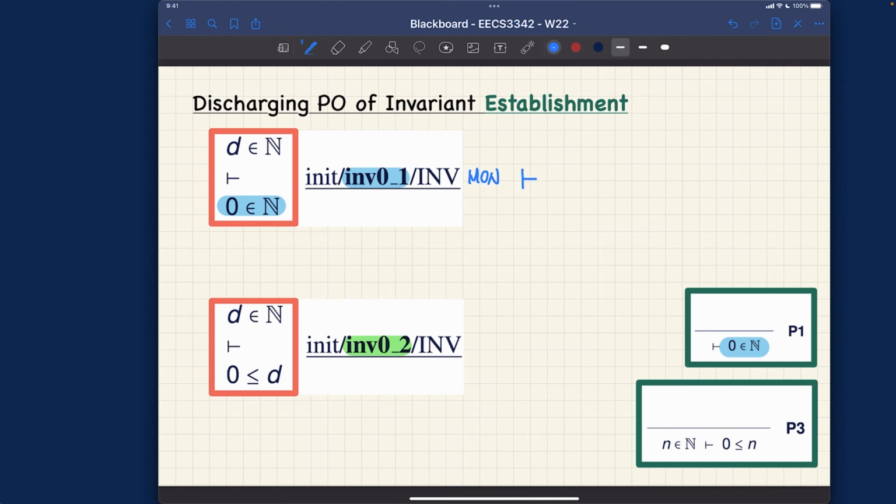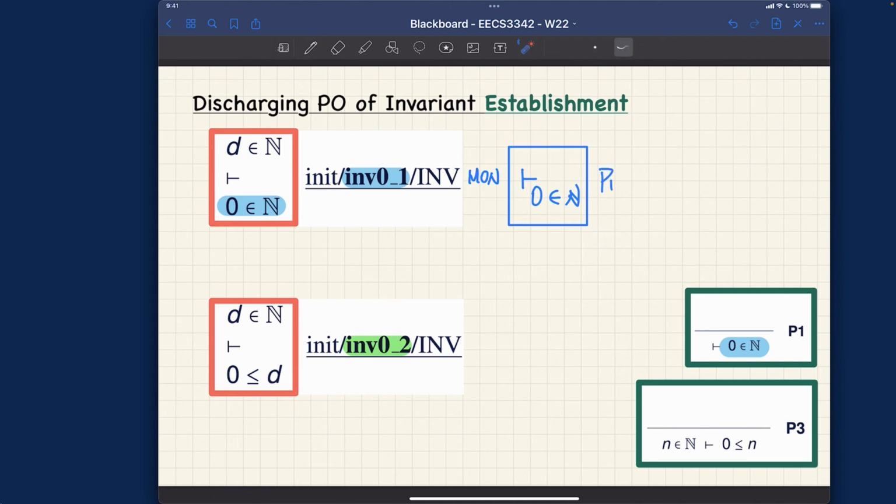The hypothesis is simply gone, as if it's true, and then 0 is a member of the natural numbers. Now this matches perfectly with P1, so this part is discharged just by P1.